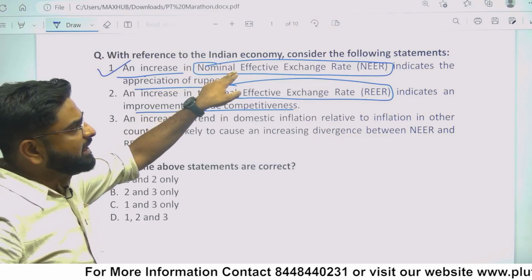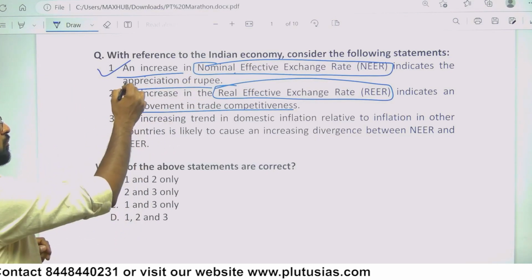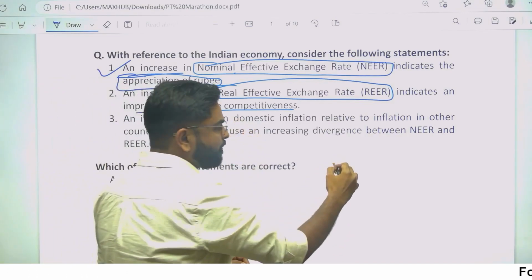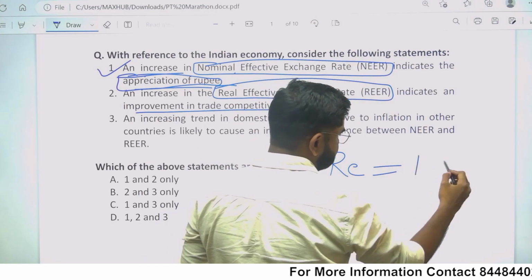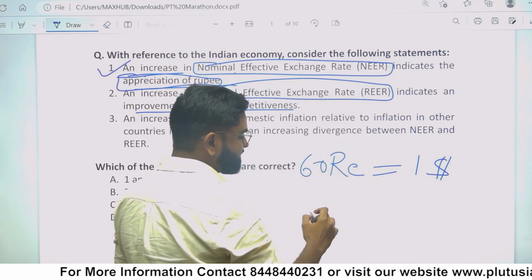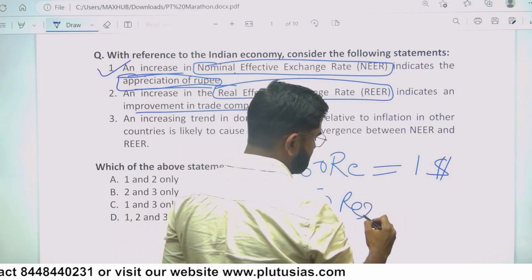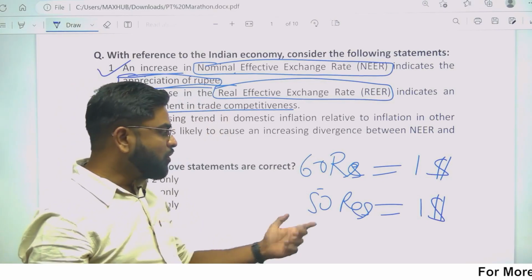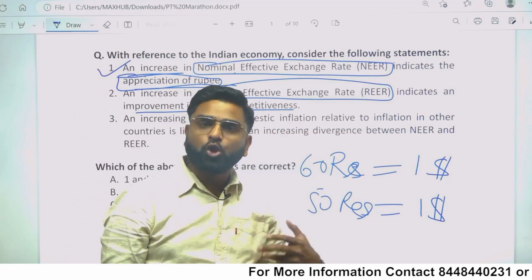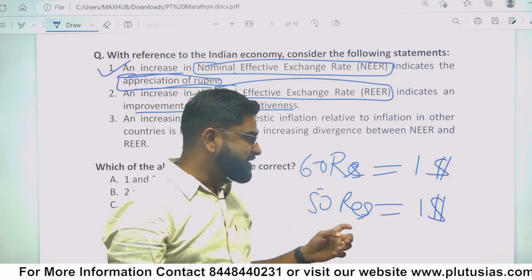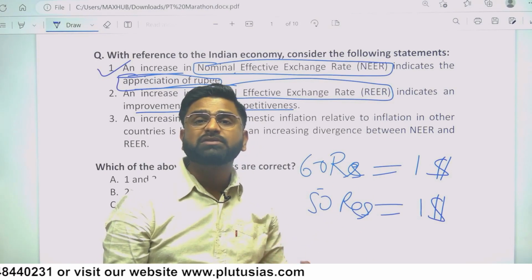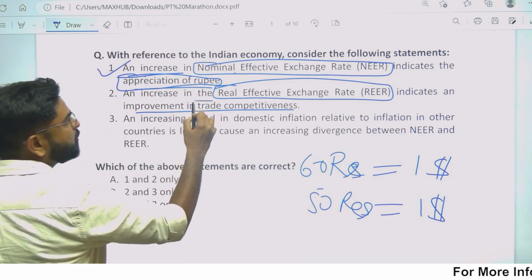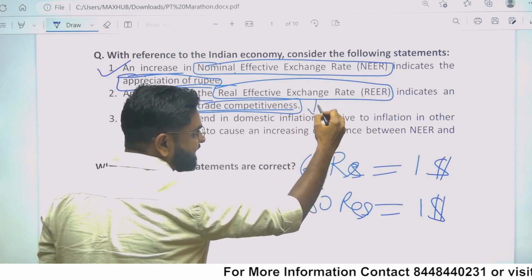because an increase in NEER indicates appreciation of rupee, and appreciation of rupee means, for example, rupee increases vis-a-vis dollar. Suppose $1 is equal to 60 rupees. Now 50 rupees is equal to $1. This is called appreciation of rupee. In this scenario, your exports will become costlier, your imports will become cheaper. So this will promote more imports than exports. So of course, if you are importing more and exporting less, it means your trade competitiveness is decreasing, not increasing.